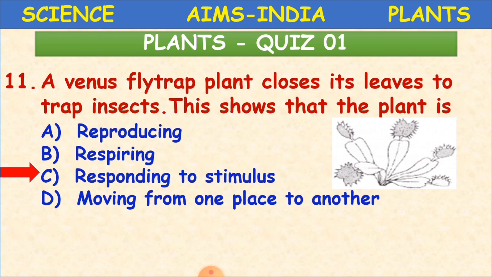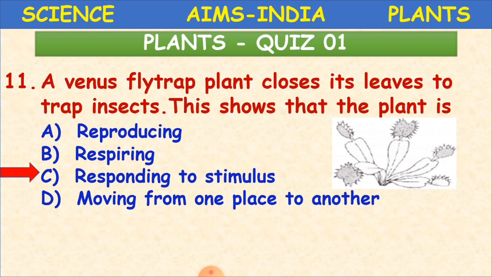Okay, children, stimulus is nothing but a reaction for an action. For example, in an insectivorous plant, this Venus flytrap is closing its leaves to trap insects. When the insect is coming near the leaf, it is closing the leaf and taking it as food.